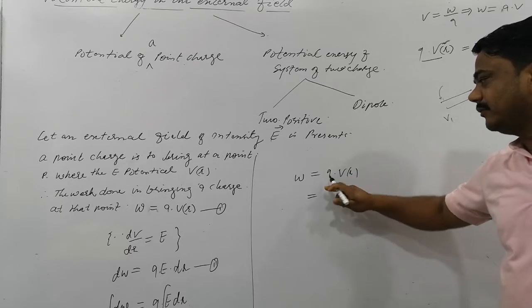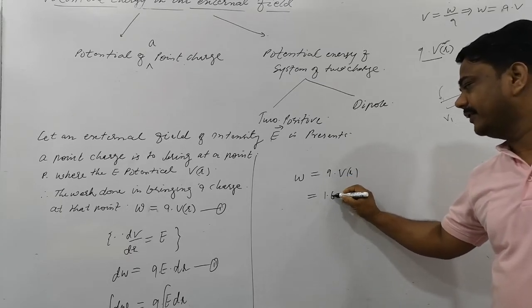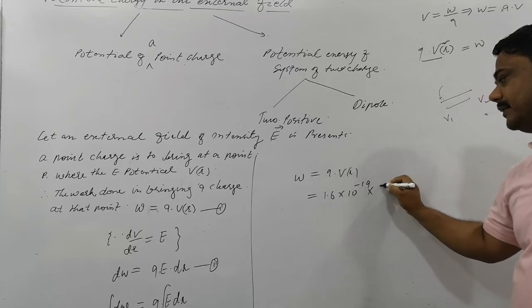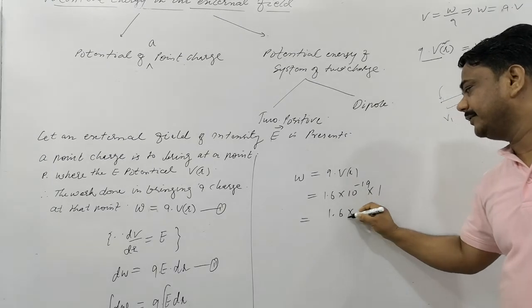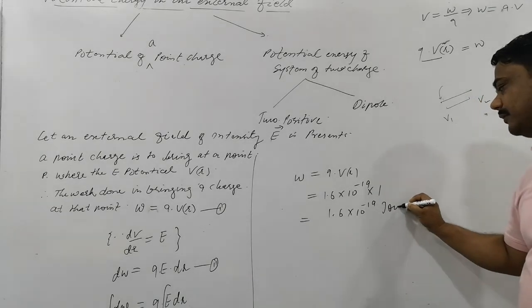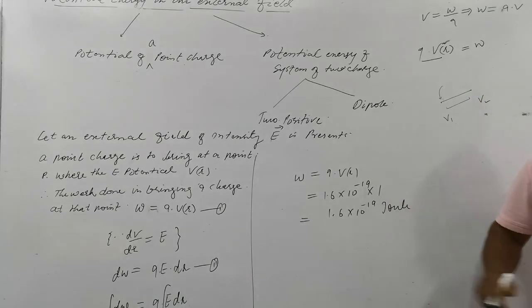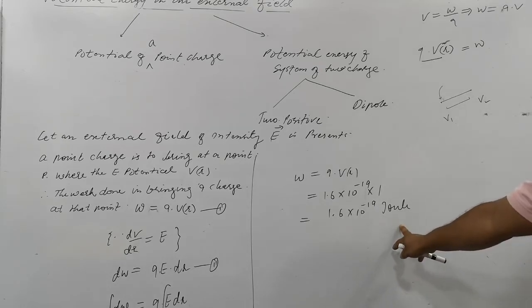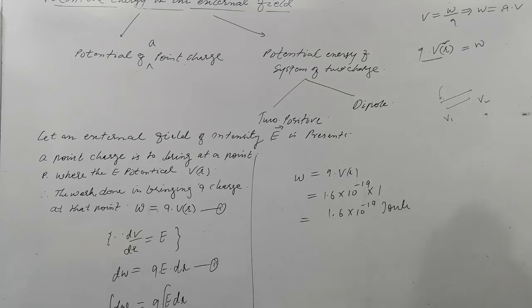And what is the amount of charge on an electron? 1.6 into 10 raised to the power minus 19. So this shall be 1.6 into 10 raised to the power minus 19 joule. This much energy the electron will gain, and after gaining this energy the electron will accelerate. Is that clear? This is the amount of energy, and it is called 1 electron volt. It is the definition of 1 electron volt.